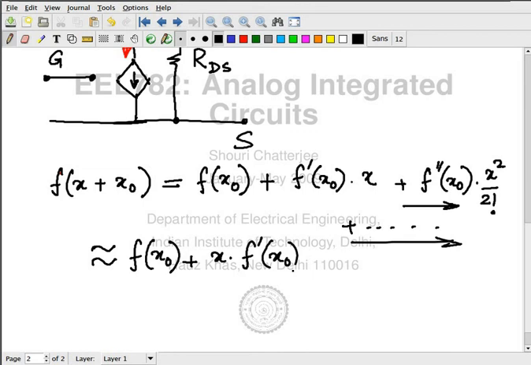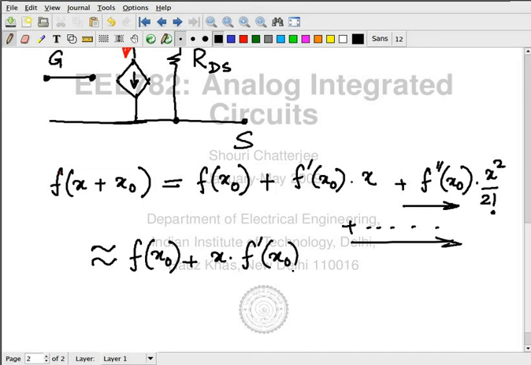Is this okay so far? Let's not jump too far. So this is going to be our assumption, our way to impose linearity on this entire MOSFET.